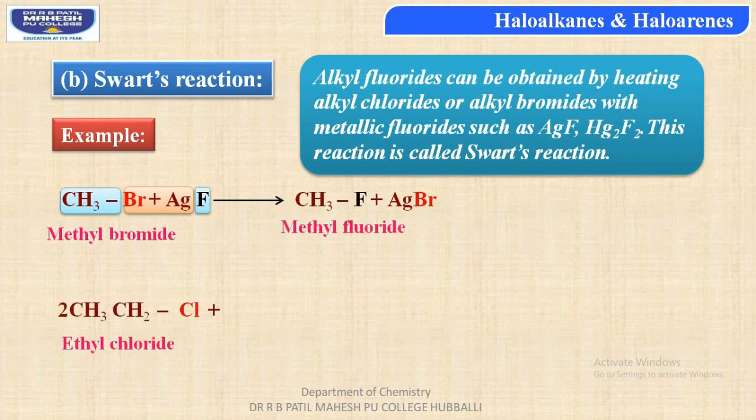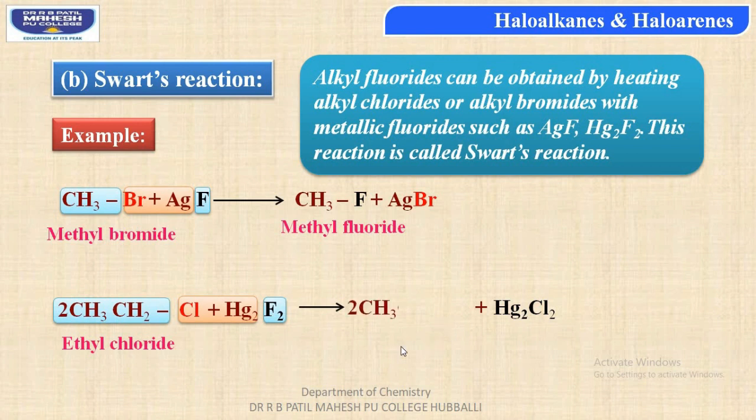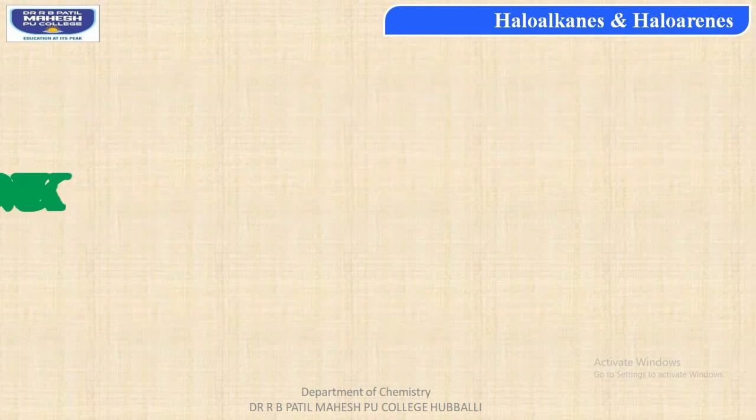Next reaction, when ethyl chloride is reacted with mercuric fluoride, then, students, removal of mercuric chloride occurs with the formation of ethyl fluoride, that is CH3CH2F as ethyl fluoride. The IUPAC name of this is fluoroethane.